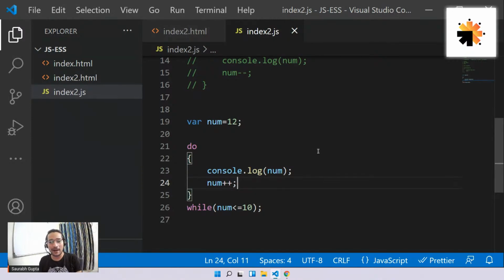So where can we use do while? Is there an example? Okay, good question. I'll give you an example. Do you know those games where you go ahead, play the game first, and then it asks you, do you want to continue? Then you have an option, yes or no. If you say yes, it will again play the game. No, it will exit.